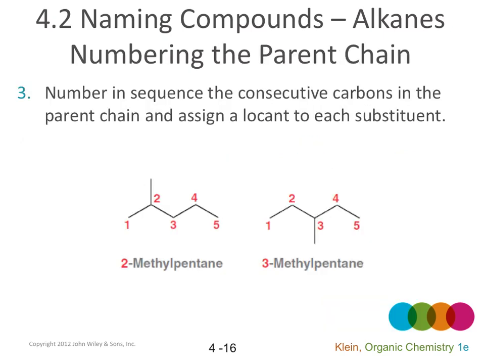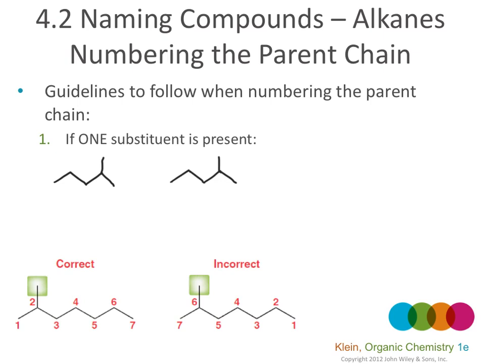After finding the parent chain and identifying and naming the side chains, we have to number the parent chain to identify the location of each side chain. We can number the parent chain from left to right or right to left, but which one is correct?